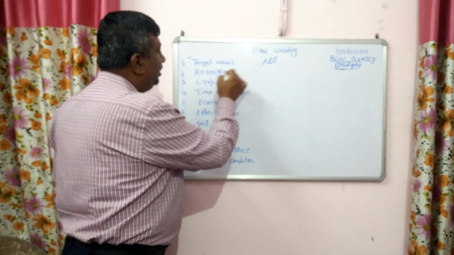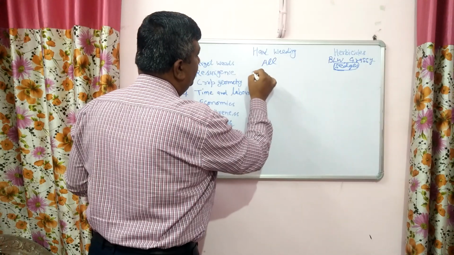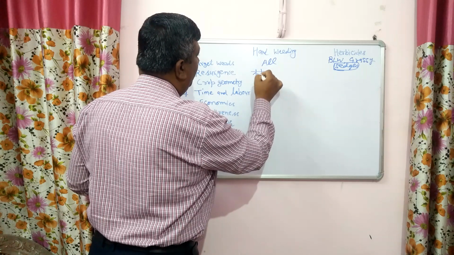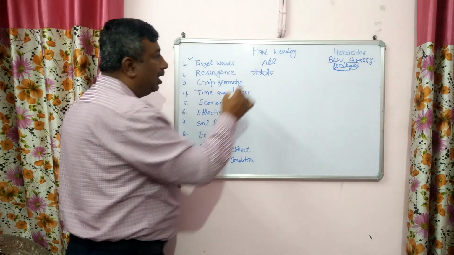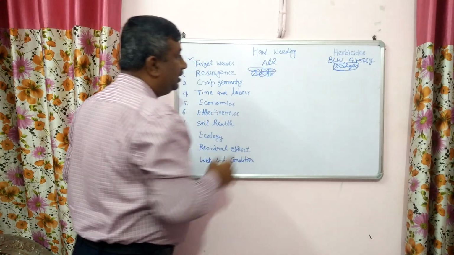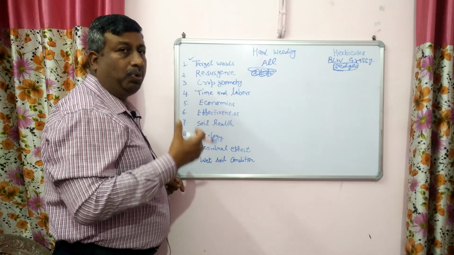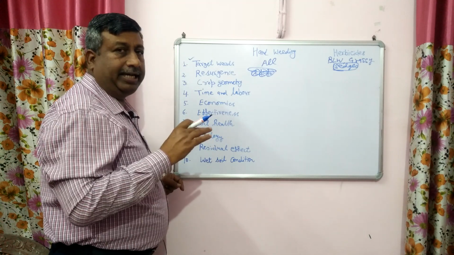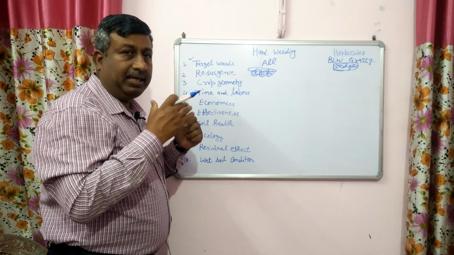Then we talk about the resurgence, regrowth of the weeds. Actually, in case of hand weeding, there is a removal of weeds with the root part and their underground parts. So these parts are removed and shoot part is effectively removed. So shoot and root both are removed. That's why the resurgence chance, means regrowth of plant, is very less.